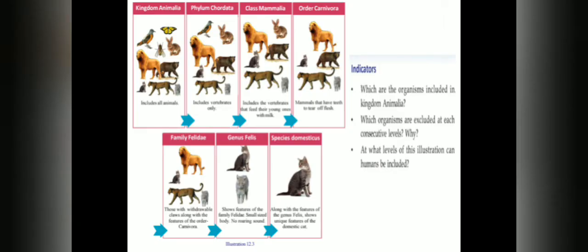Now observe this illustration. This is an illustration showing the taxonomic hierarchy, or the levels of classification, of the domestic cat.